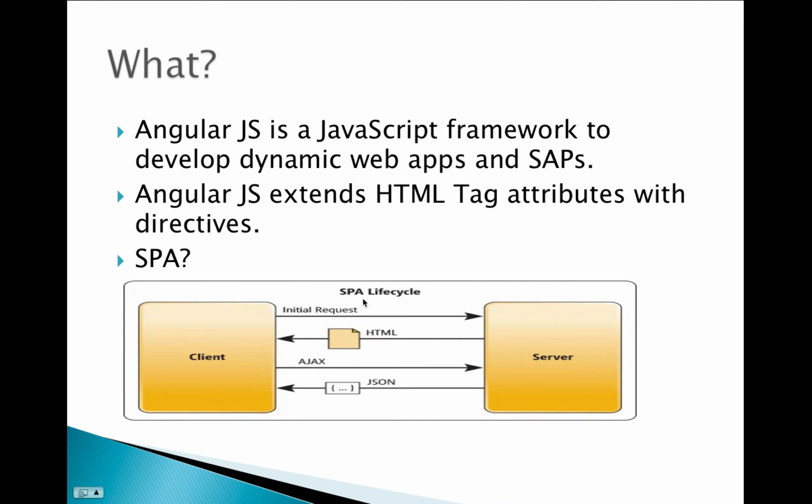SPA is single page application. In SPA, a client, which is a browser, sends a request to the web server and server sends the response back to the client. A client sends an AJAX request and server returns the JSON response. In the whole process, the entire page doesn't load, but instead only the requested part of the page loads.